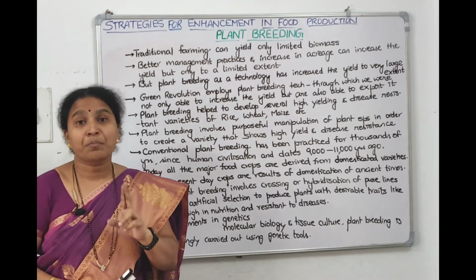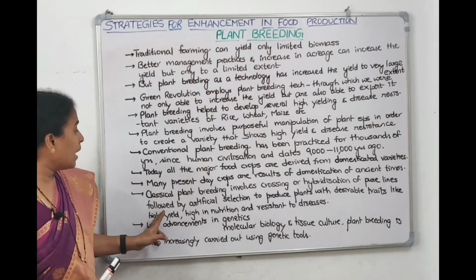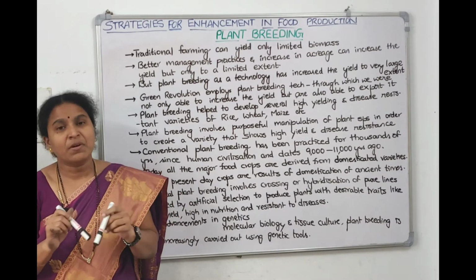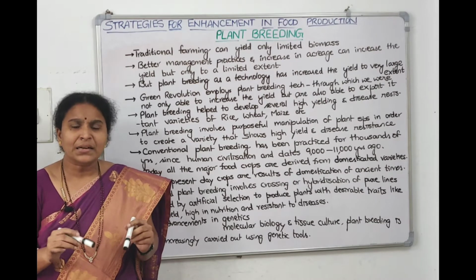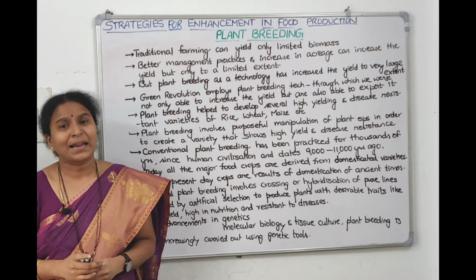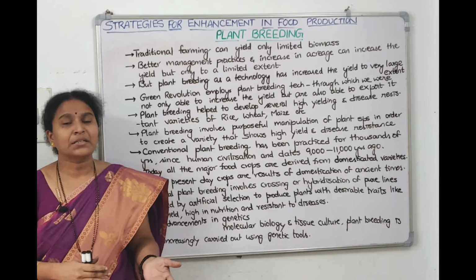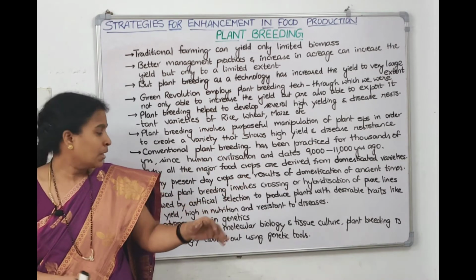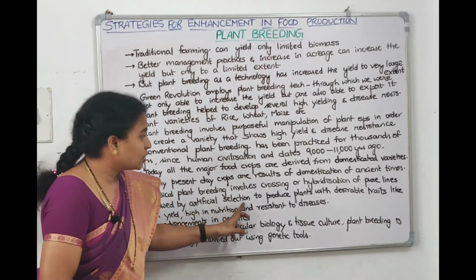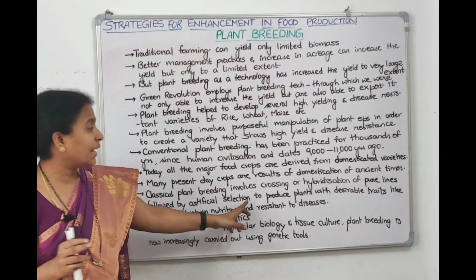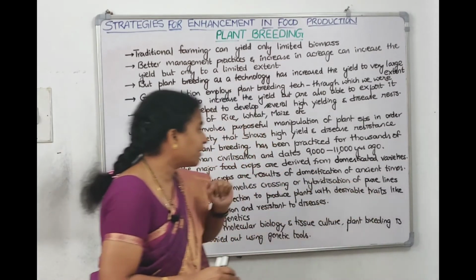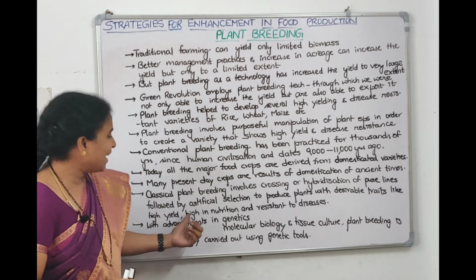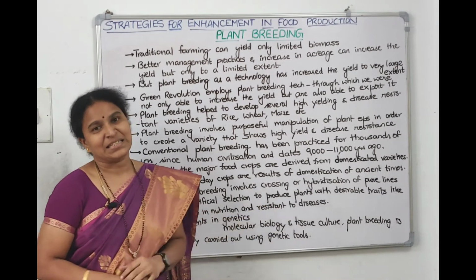Mendel also has selected the pure lines only as the parents, and after doing cross hybridization, when we see the progeny, when we see the hybrids, it's not mandatory that all the hybrids should get the desirable characters only. So there are some hybrids which have selected those characters from the parents which are not desirable, right? So followed by artificial selection, we will select the progeny which are having the desirable characters, desirable traits. What are the desirable traits in your point of view? High yield, high nutrition and disease resistance.